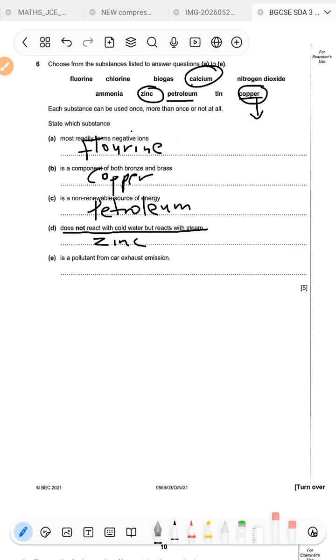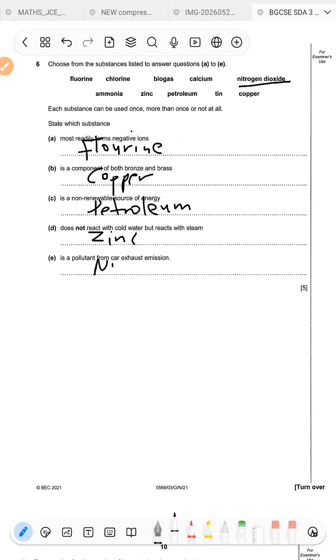Zinc. Okay, so the answer is going to be zinc. Okay, E says it's a pollutant from car exhaust emission. So the answer is going to be carbon dioxide. Okay, carbon dioxide. Oh, did I just say carbon dioxide? Nitrogen dioxide. Okay, so the answer is going to be nitrogen dioxide.